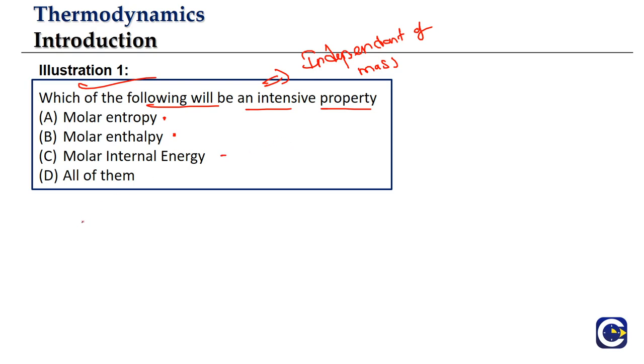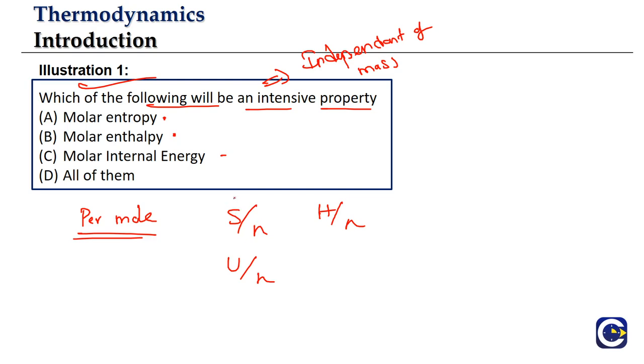Now we use this word molar to represent per mole. So what does per mole mean? Molar entropy means entropy divided by number of moles. Molar enthalpy means enthalpy divided by number of moles. Molar internal energy means internal energy divided by number of moles. Now here we are talking about the ratio. I think by now you will have some idea of how to approach this.